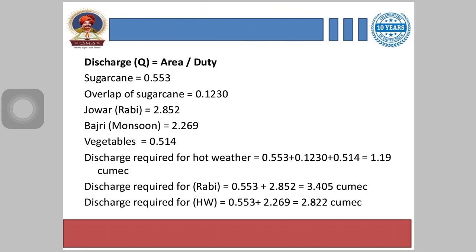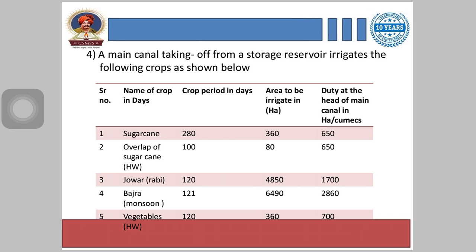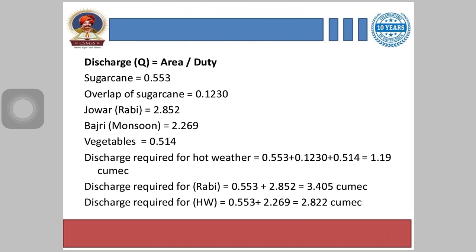The duty of these crops is also given. Next, how to calculate the discharge. Discharge is calculated by dividing the area by duty. For sugarcane we get 0.553, and how do we get that? We divide the area, 360 hectare, by 650 hectare per cumec, and by this we get 0.553. Similarly, overlap of sugarcane, jowar Rabi, and bajra monsoon are also calculated. For vegetable we get 0.514.